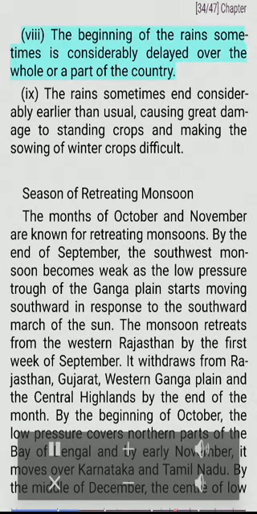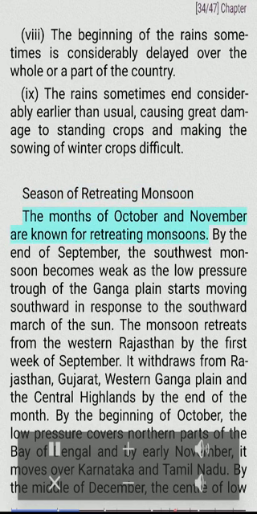Eight, the beginning of the rains sometimes is considerably delayed over the whole or a part of the country. Nine, the rains sometimes end considerably earlier than usual, causing great damage to standing crops and making the sowing of winter crops difficult. Season of retreating monsoon.